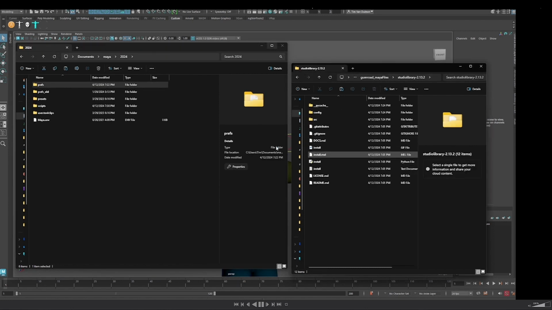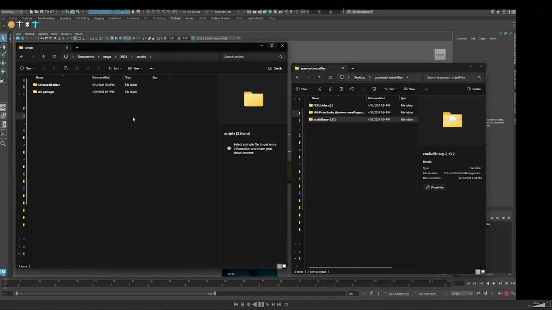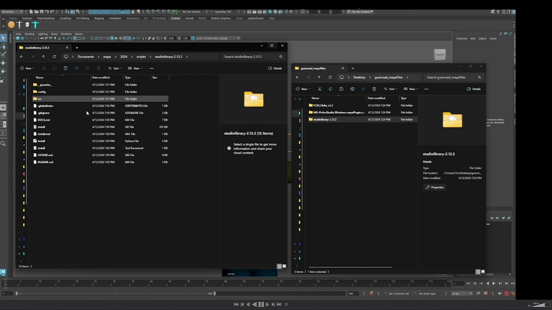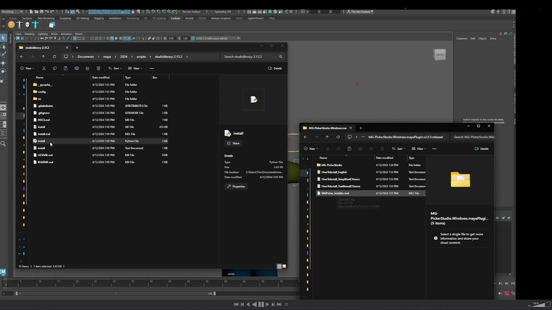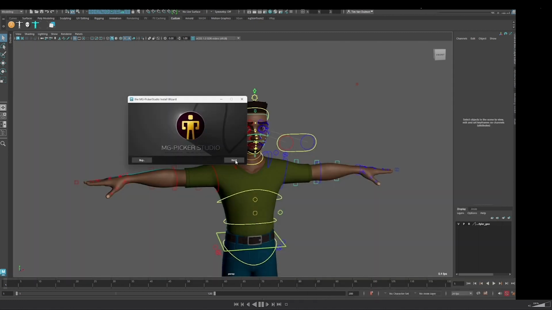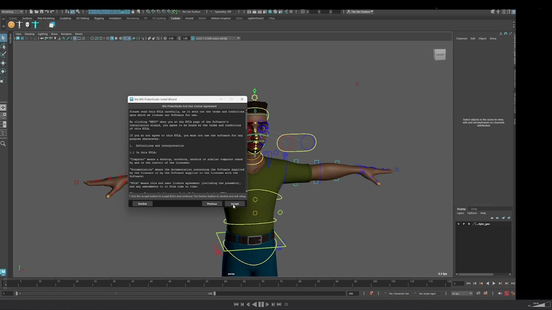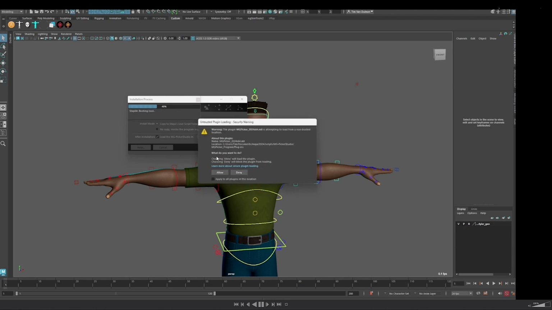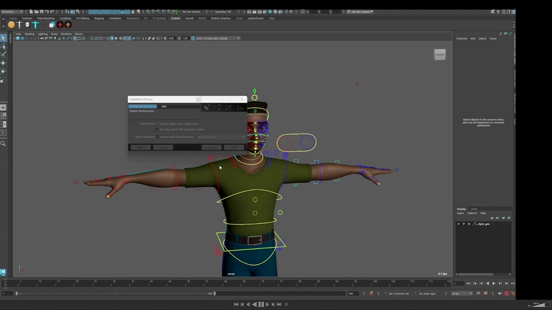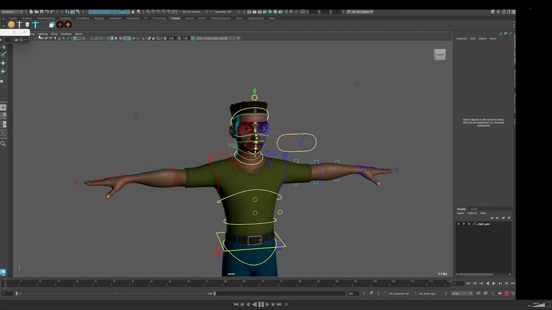The studio library, we also grab the entire folder, drag it into the script, grab the install, and the MG picker we drag into it with next, accept, next. Animator mode, you don't need the designer mode, and press install. Allow. Okay, and now we have everything installed.